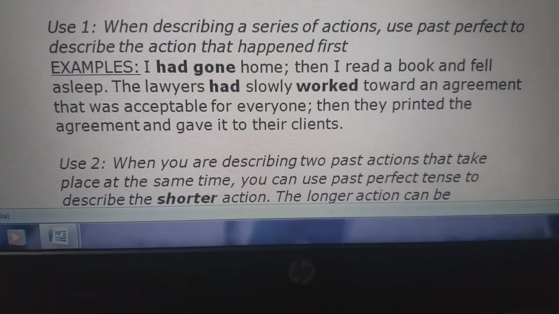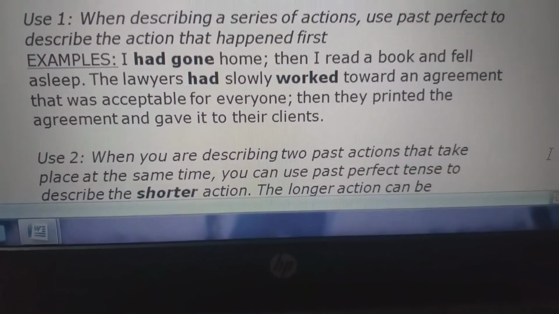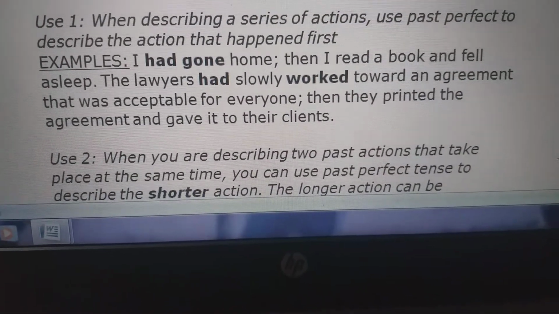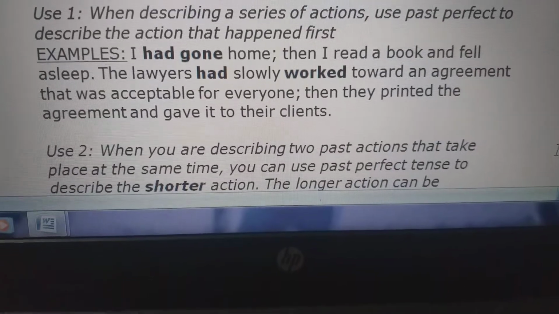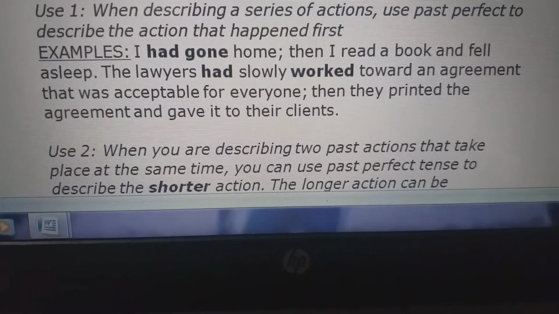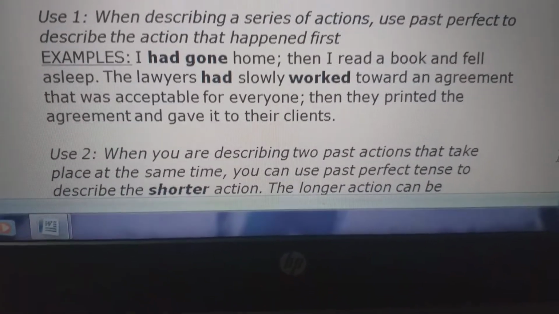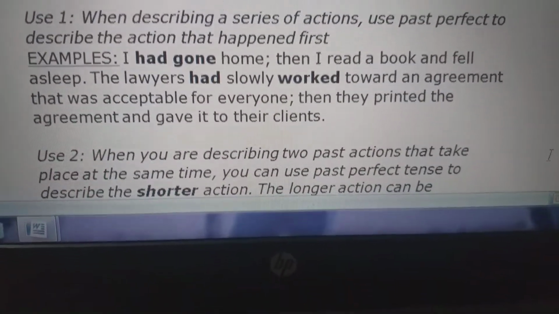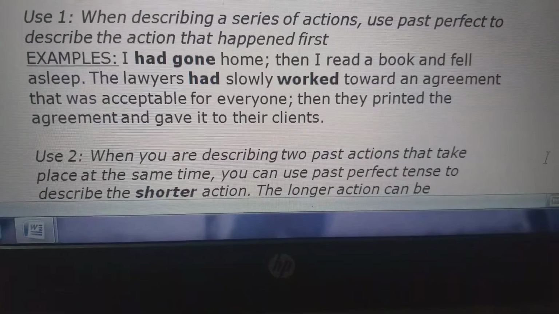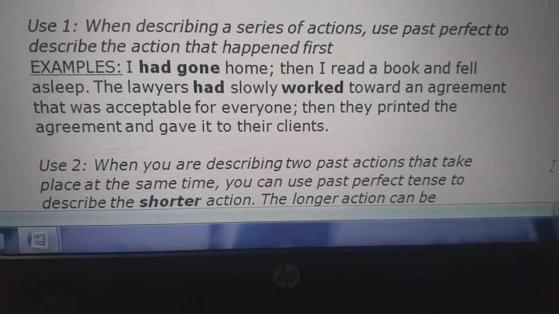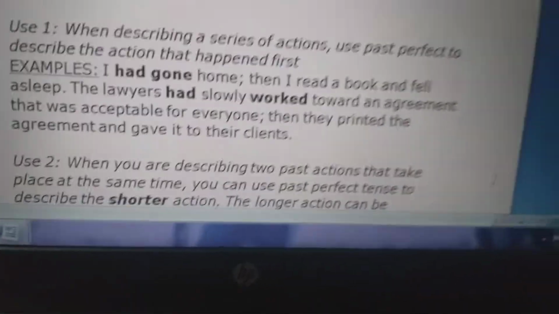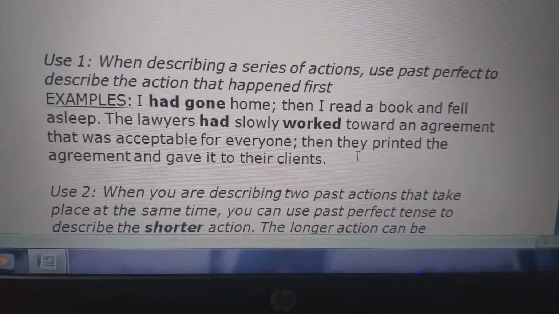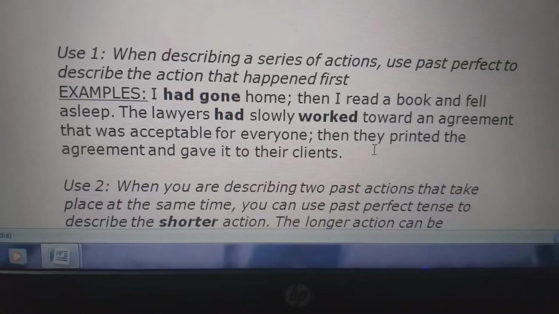The lawyers had slowly worked towards an agreement that was acceptable for everyone. Then they printed the agreement and gave it to their client. The lawyers had slowly worked means पहले काम किया उसके ऊपर, फिर agreement के ऊपर, and then accepted by everyone. So the work which is done before is being said before. जो काम पहले करते हैं उसको पहले बोलते हैं, and then after that the work which is done we say it afterwards.